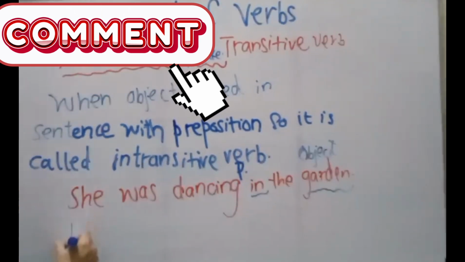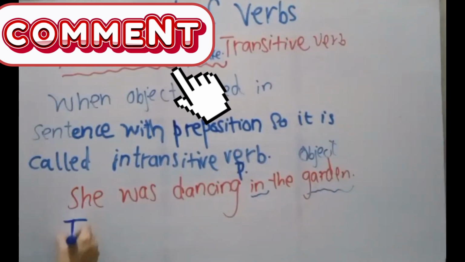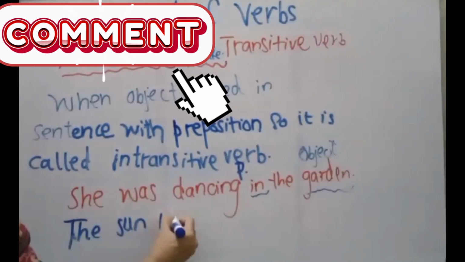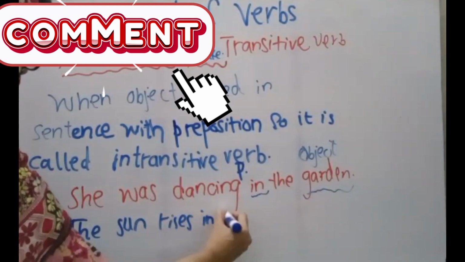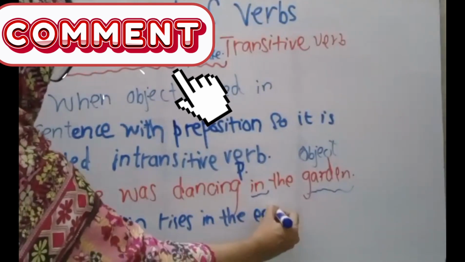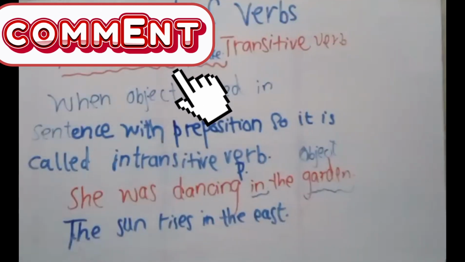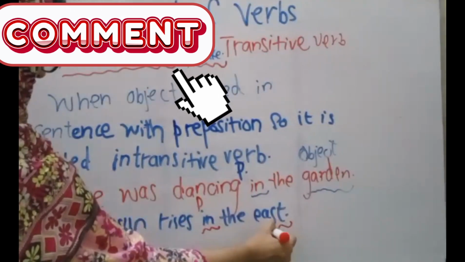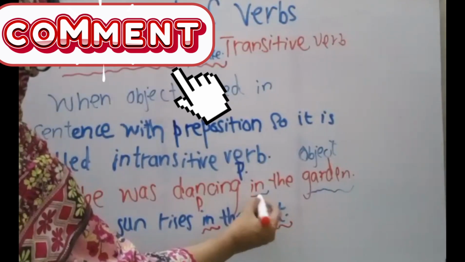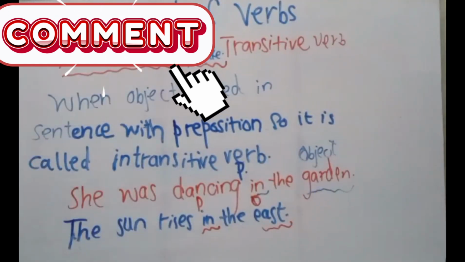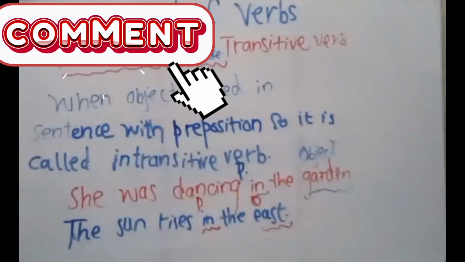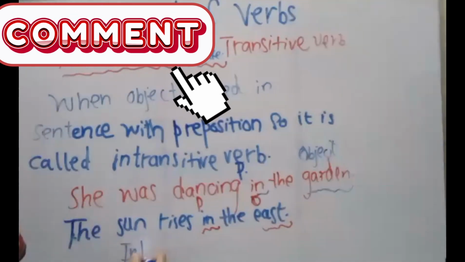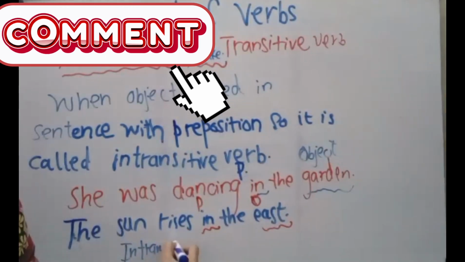If I say, the sun rises in the east. Here, in is called the preposition, east is called the object. So is this sentence transitive or intransitive? This sentence is called intransitive.